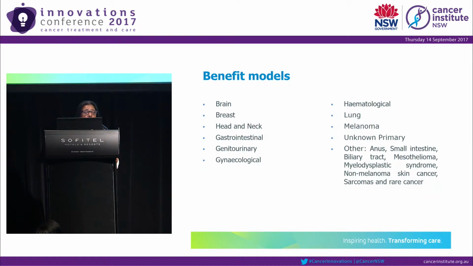So we developed 26 models. These are the commonest cancers, which have more than 1% incidence in the Australian population, and these are commonly offered radiotherapy. That's brain and breast and head and neck, gastrointestinal, melanoma, hematological, and some other cancers. Each model, as I mentioned, had two components, one for local control, another for overall survival, up to 5 years. That was the standard.